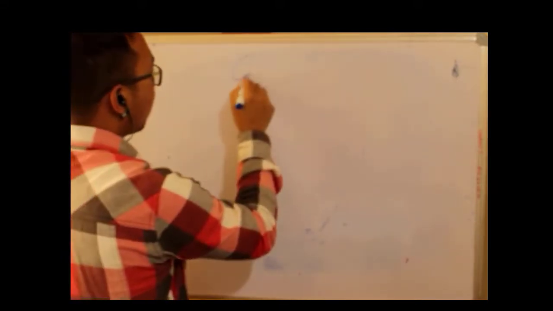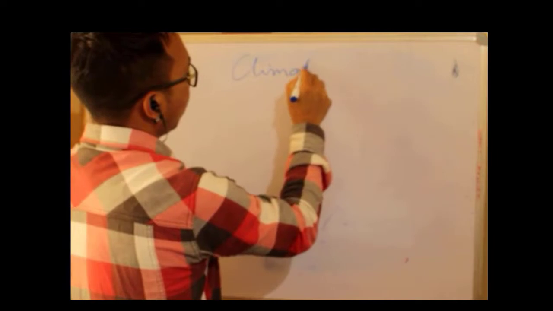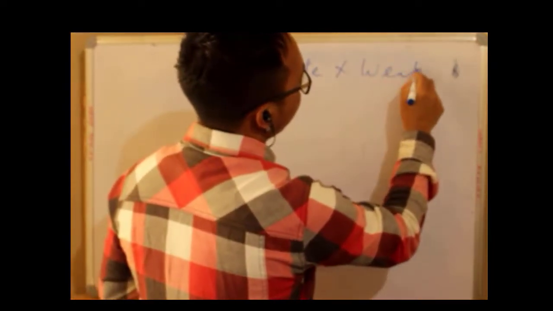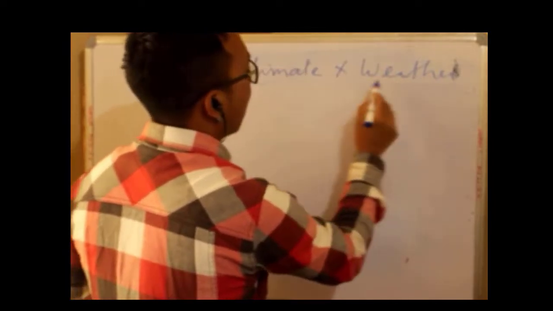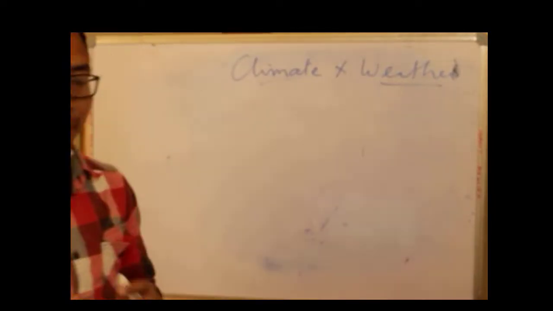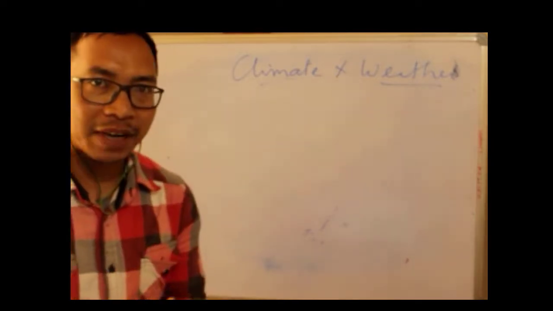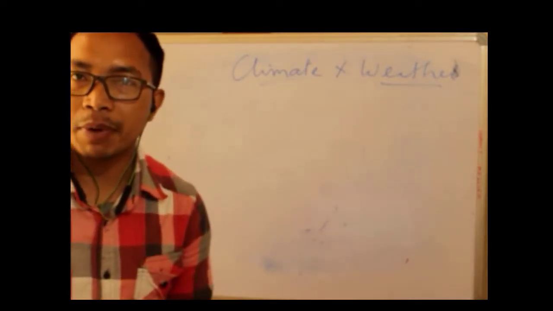In the previous class we have learned about what? Climate and weather, right? We have learned about climate and weather, and we have also learned about India as having what type of climate? The monsoon type of climate.